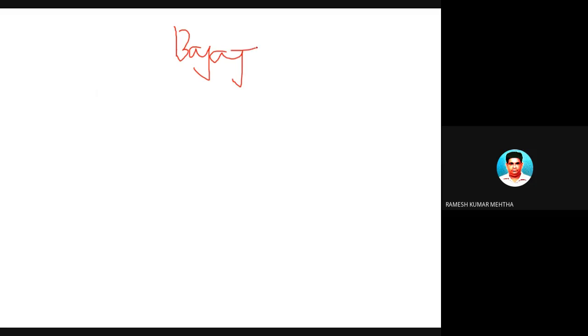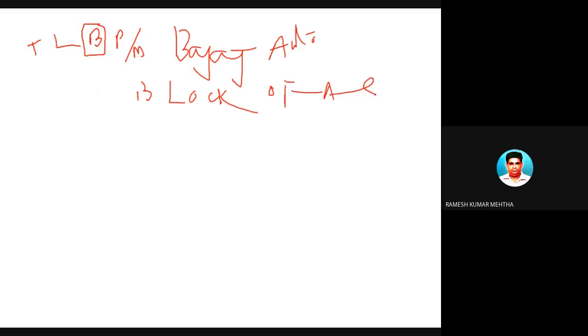Bajaj Auto has tangible assets like land, building, plant, and machinery. I will just take the example of building, and with this we will find out the meaning of the concept of block of assets.